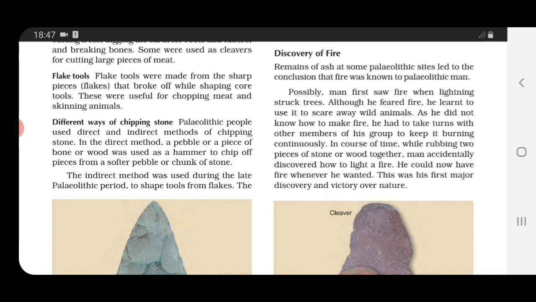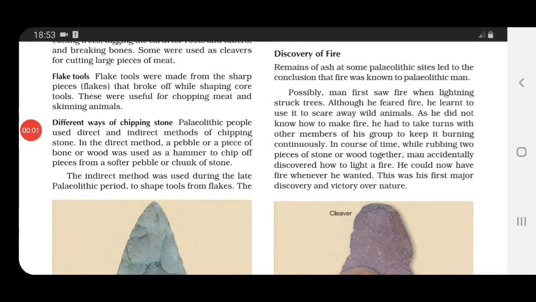When we studied about the past, we found remains of ash at some of the Paleolithic sites. So because of that, we came to a conclusion that Paleolithic man had an idea about fire.